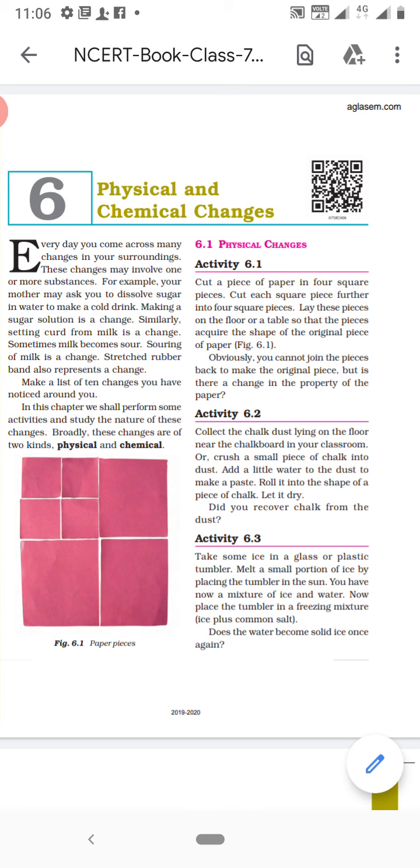Similarly, either collect a chalk dust lying on the floor near the blackboard in your class or crush a small piece of chalk into dust. Add a little water to the dust to make a paste. Roll it into the shape of a piece of chalk.